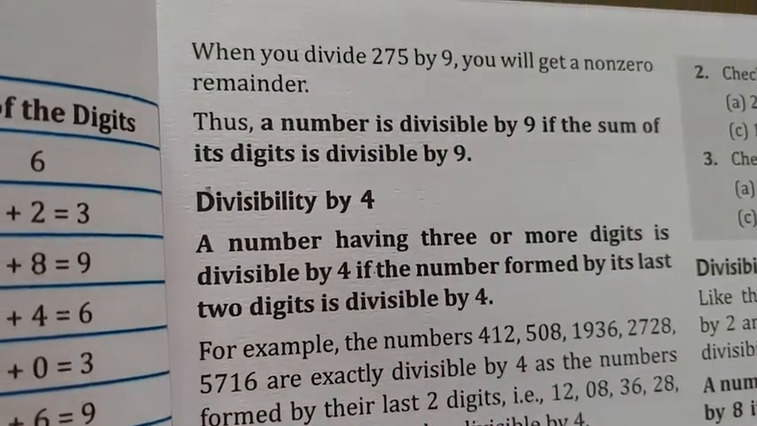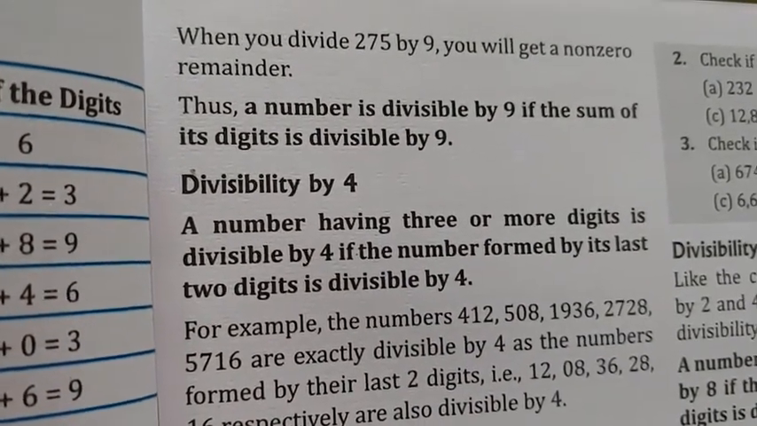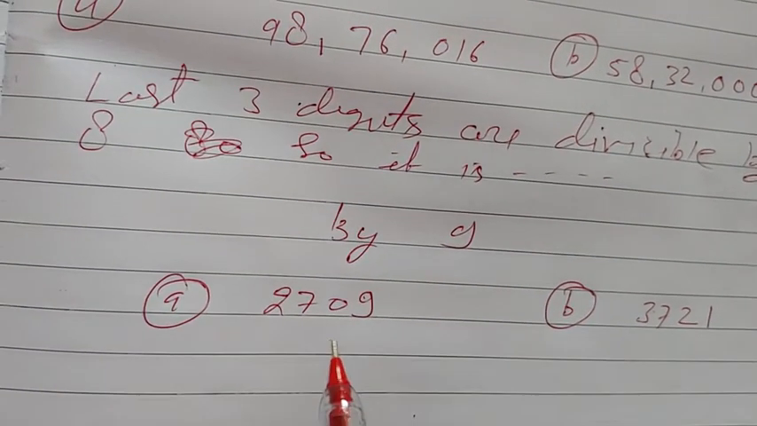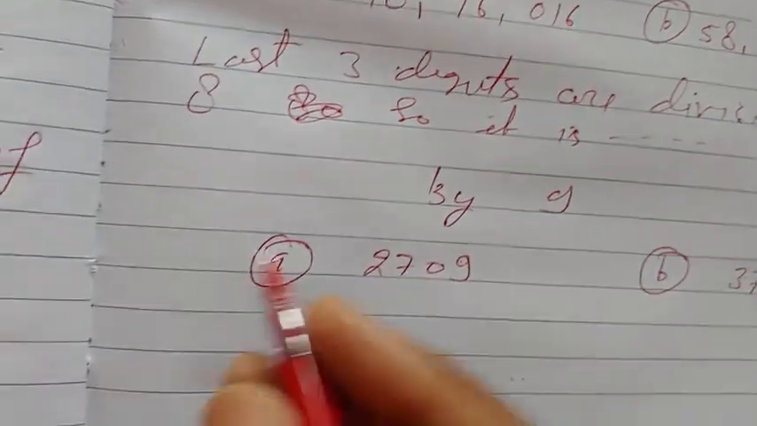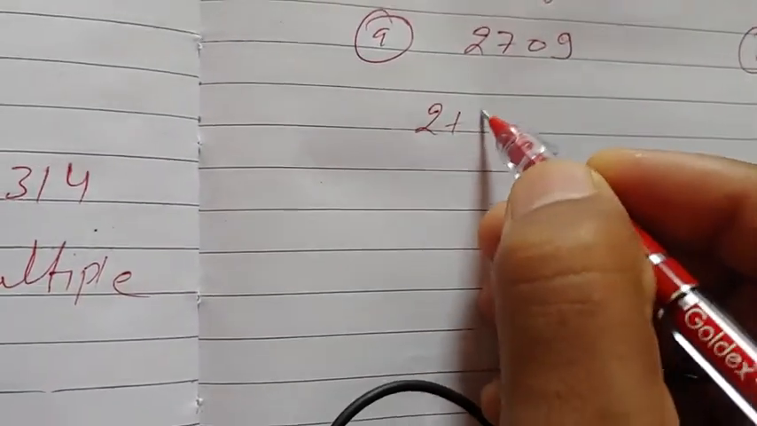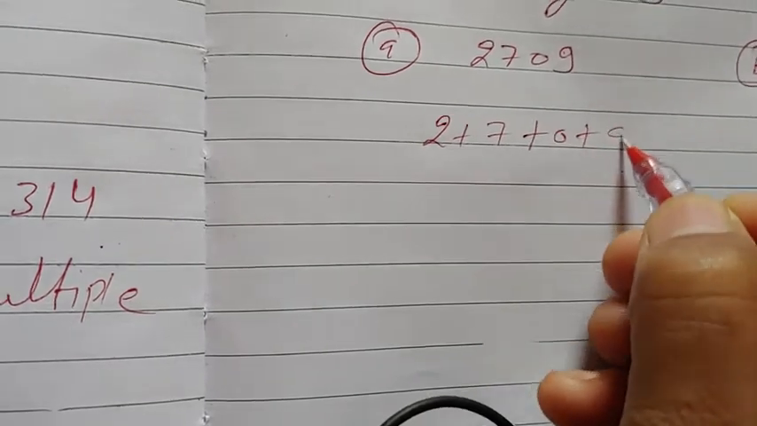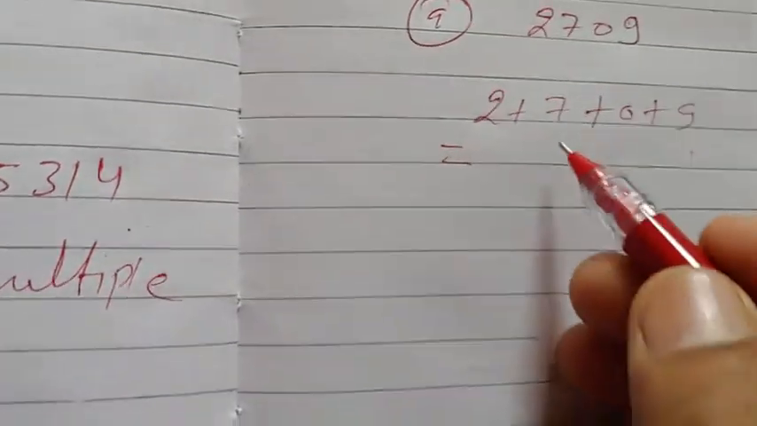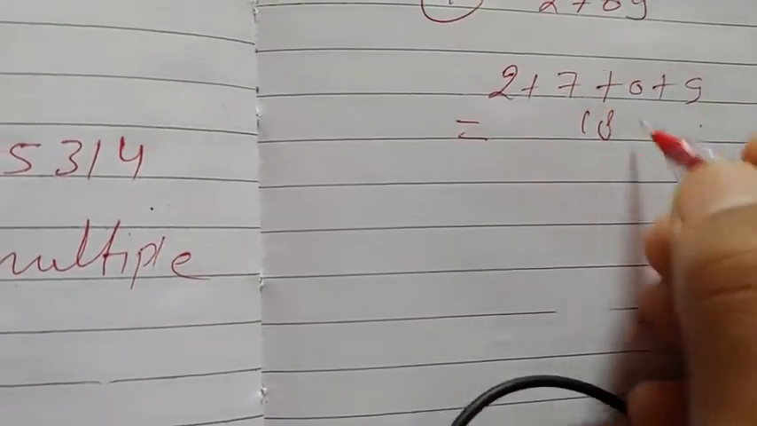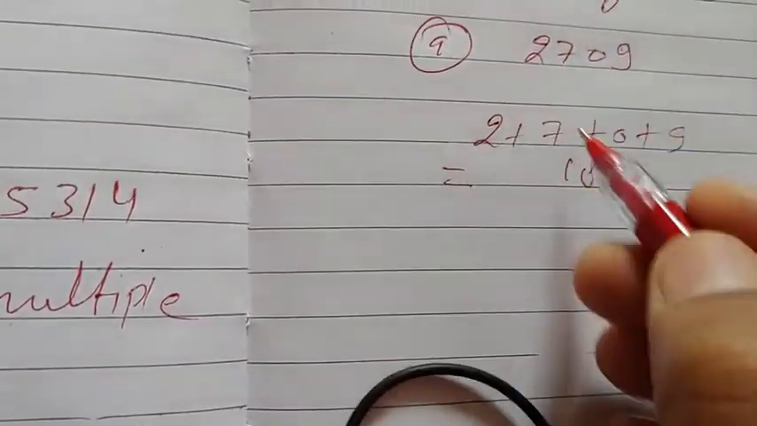Let us take a written example. We have taken 2 examples, 2709 and another one, 3721. Take the first example. The sum of its digits is 2 plus 7 plus 0 plus 9, that is 2 plus 7 is 9, plus 0 is 9, plus 9 is 18. It is divisible by 9, so the whole number will be divisible by 9.